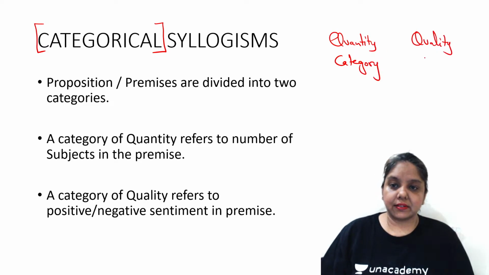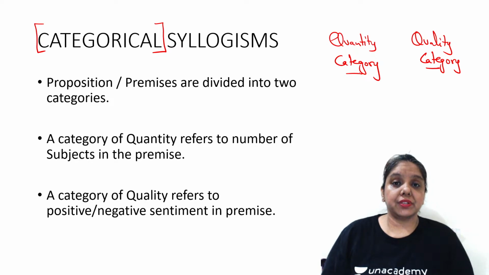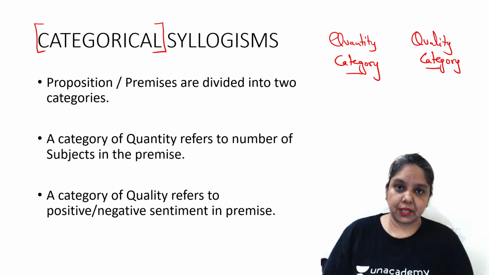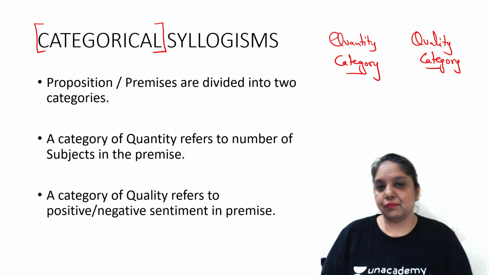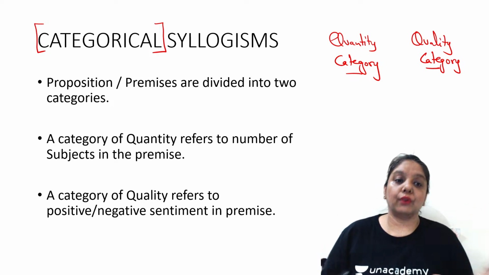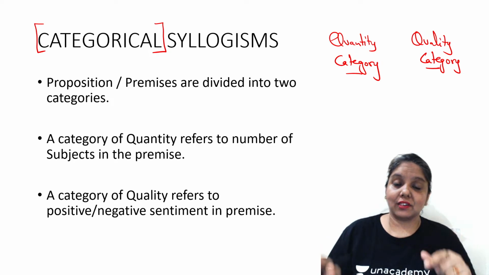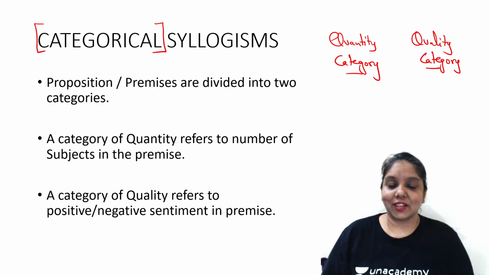I'll let you know the definitions sooner, but here let's understand that these 2 categories are the ones in which we are going to bifurcate or divide these given 4 propositions, and that's why we call the entire chapter of bifurcating propositions into categories categorical syllogisms, right? I hope the definition and the concept of categorical syllogism would be clear to you. If it's not, don't forget to write in the comment section or in the chat section.